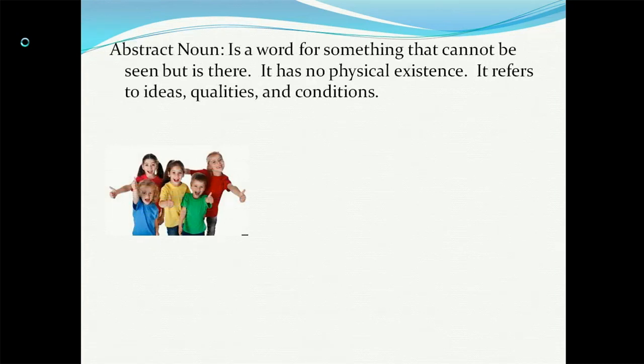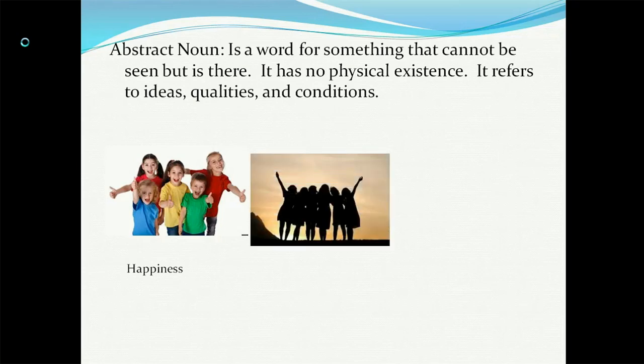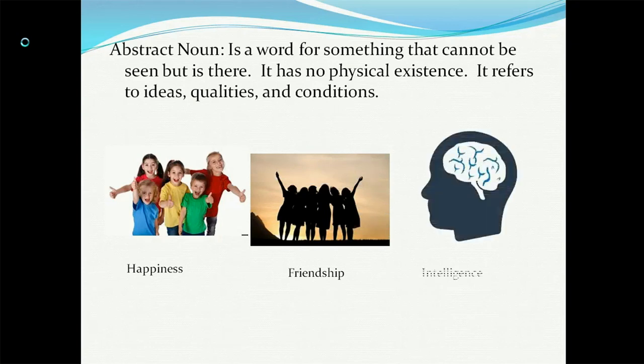But they are considered an abstract noun. So look at all these kids, they are happy, right? So happiness is a noun which takes the form of abstract noun. So this is friendship. Friendship is also an abstract noun. And intelligence, you can measure intelligence, but when you refer to it as a noun, it is an abstract noun. You can't see intelligence, right?